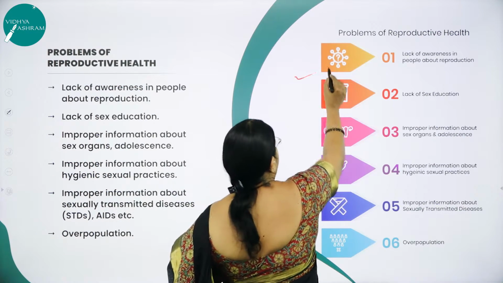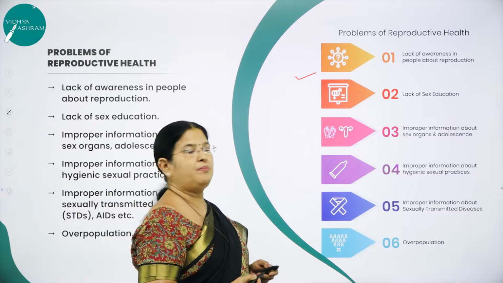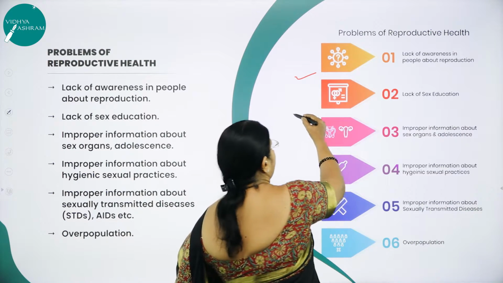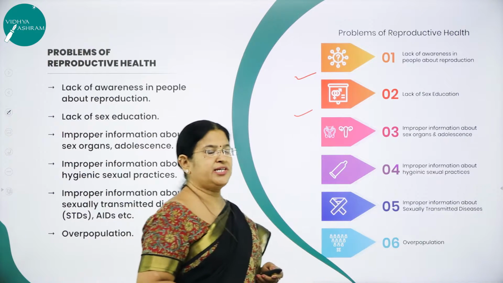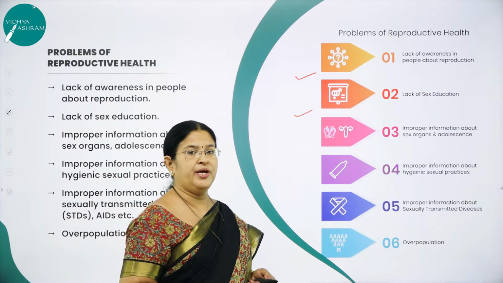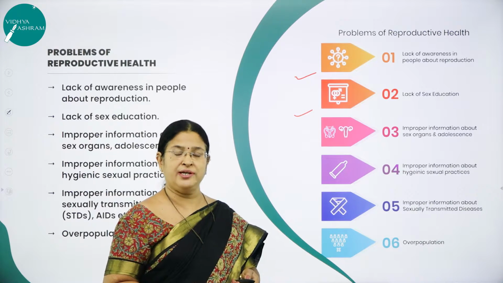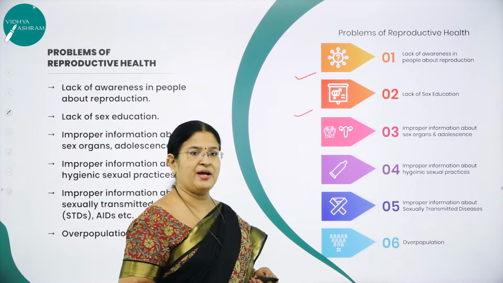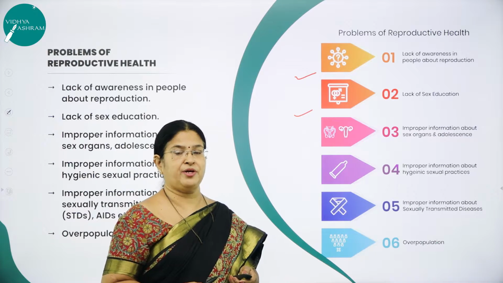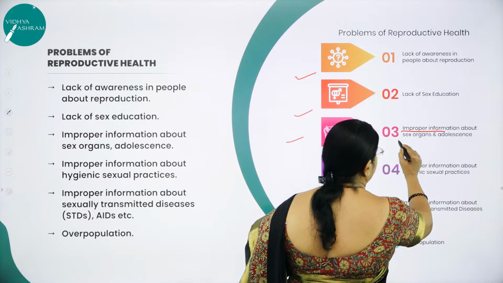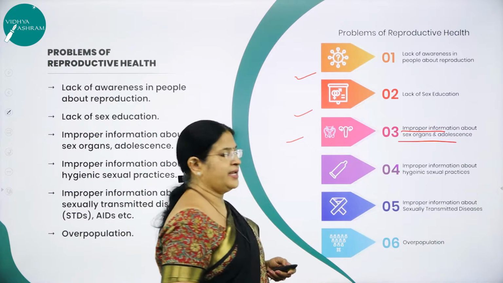As I said, what is the first problem? Lack of awareness in people about reproduction. Second one, lack of sex education. Lack of sex education in whom? In students, and particularly we are not giving sex education in schools and colleges, which is again a drawback for us not to attain a reproductive healthy society. Then what? Improper information about sex organs in adolescence.